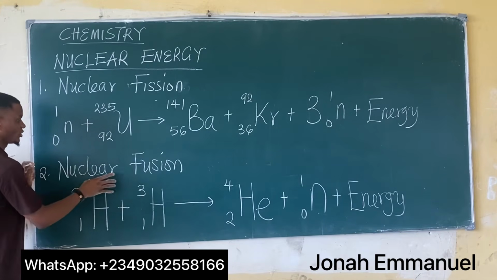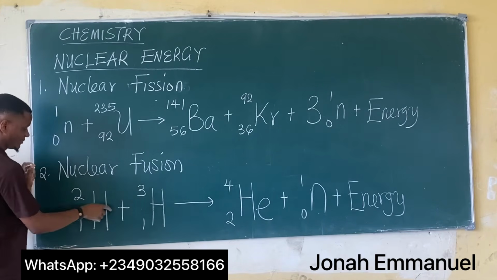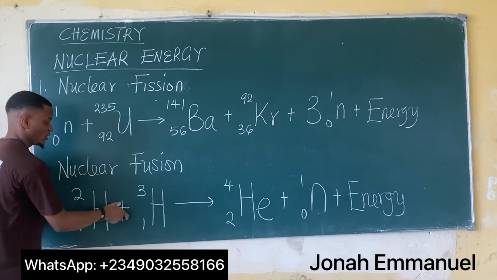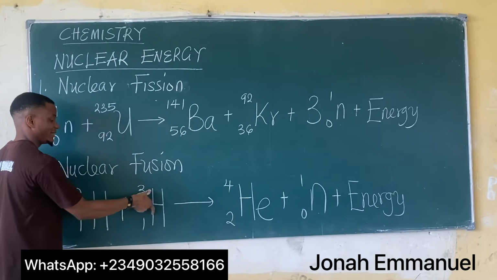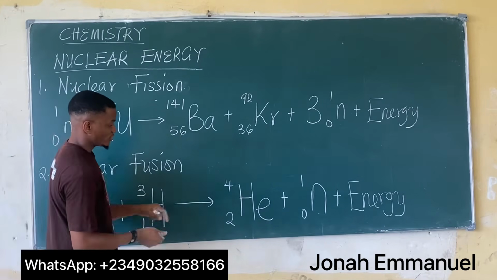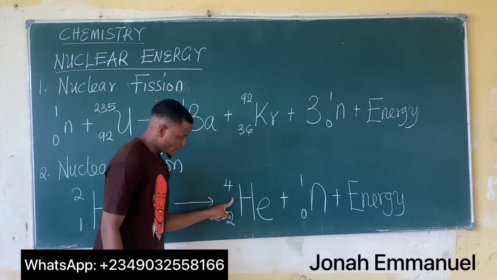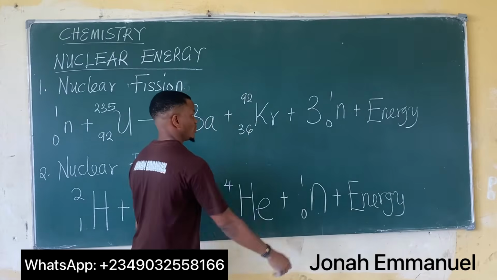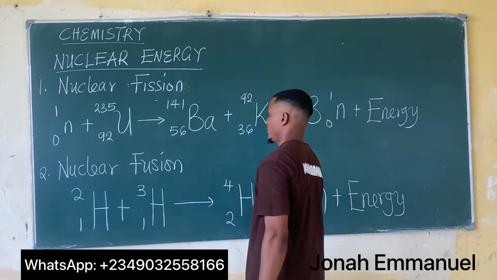For the nuclear fusion, I have deuterium, that's an isotope of hydrogen, being combined with tritium to produce helium, with, of course, a neutron, and with the release of energy.